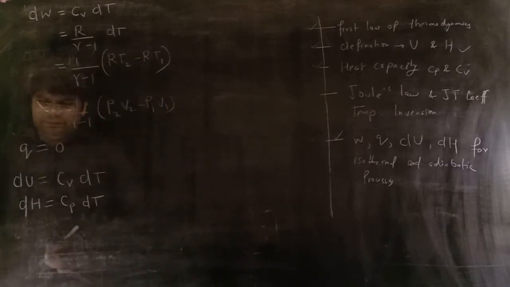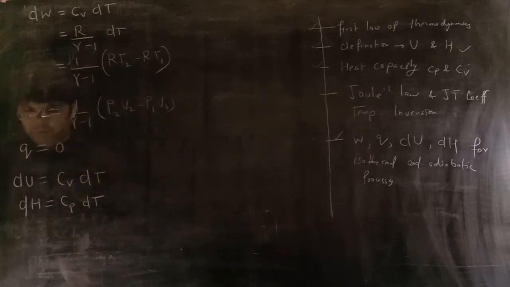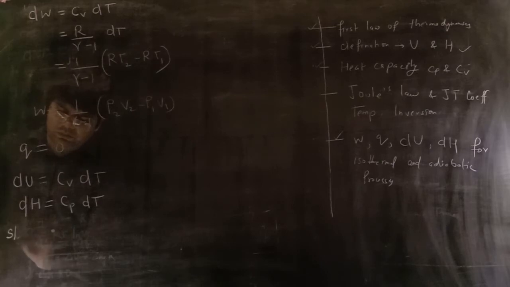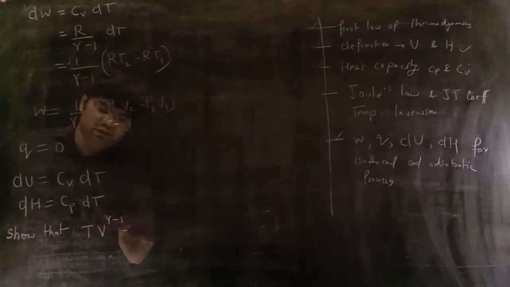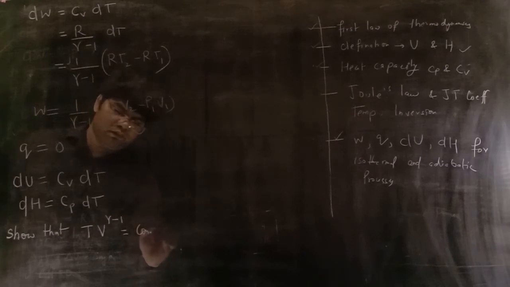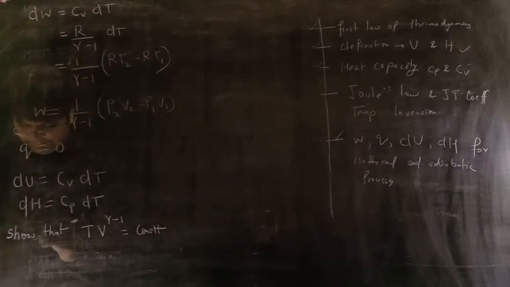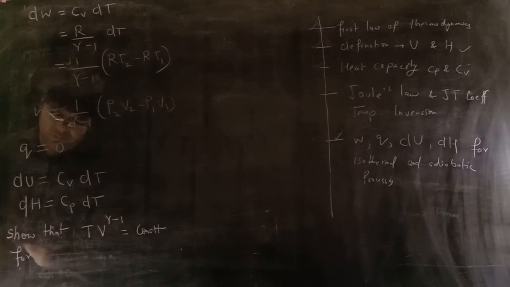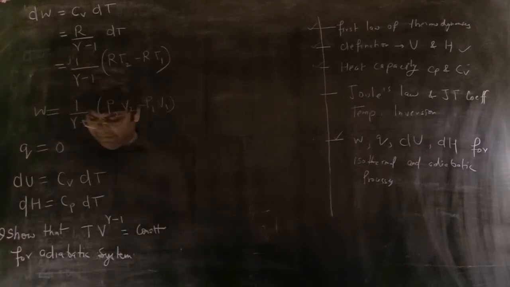Question for students: show that T V to the power gamma minus 1 is equal to constant for adiabatic system.